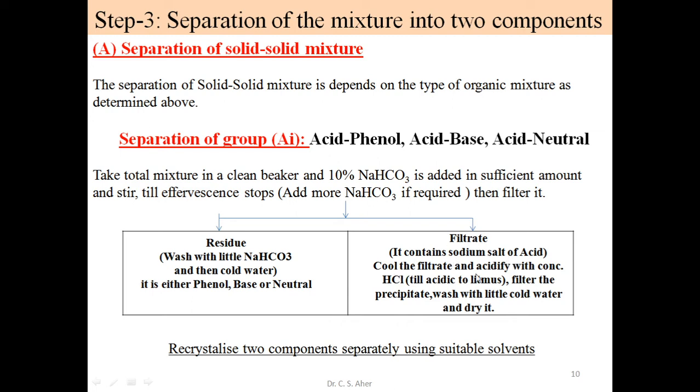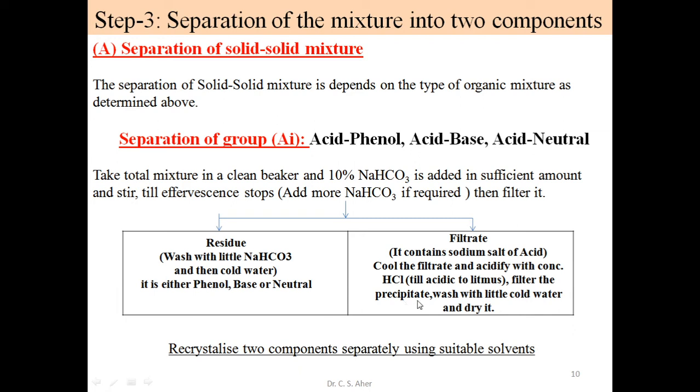Cool the filtrate and acidify with concentrated HCl until it is acidic to litmus. The bicarbonate is completely neutralized and the filtrate becomes acidic in nature. Up to that moment we add HCl. As soon as we add HCl, what happens? The acid which was converted into the sodium salt reappears, as we just saw in this reaction, in its solid nature, and it shows as a precipitate in the beaker.